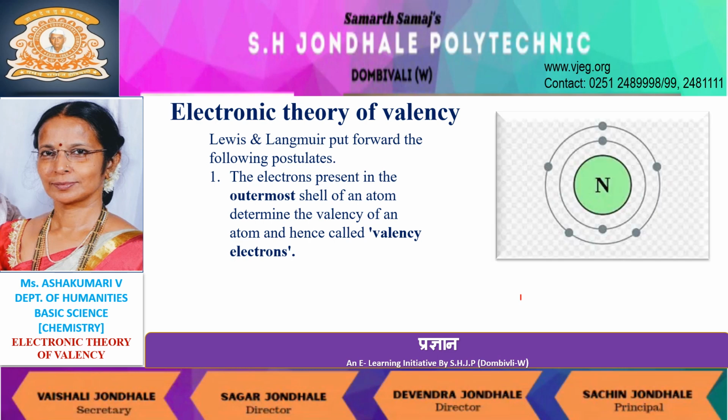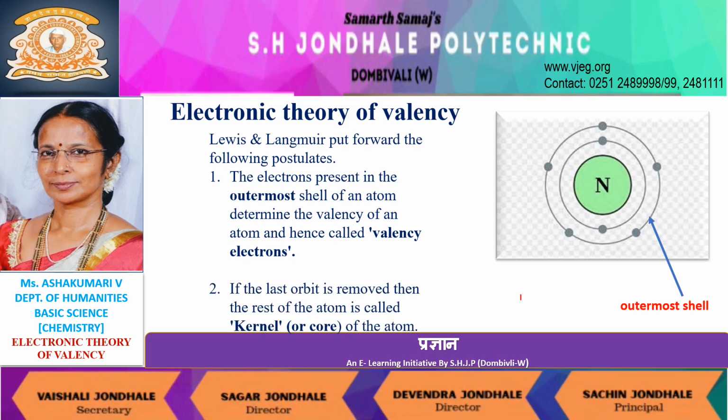Consider nitrogen atom. There are 2 shells in the nitrogen atom. This is the outermost shell of nitrogen atom. Now, how many electrons are present in the outermost shell of nitrogen atom? 1, 2, 3, 4, 5. Therefore, the number of electrons in the outermost shell of nitrogen atom is 5. Hence, the number of valence electrons in nitrogen is 5.